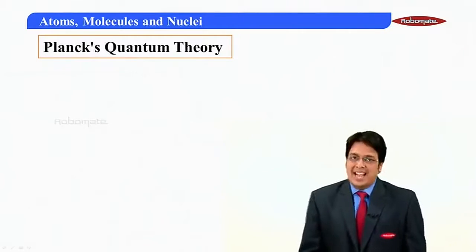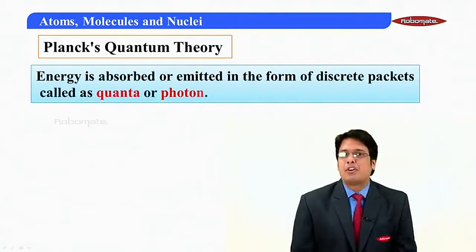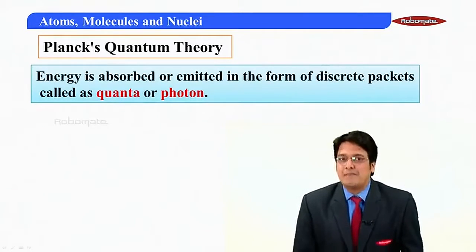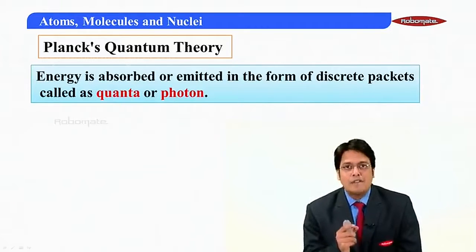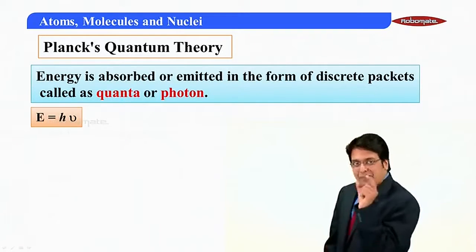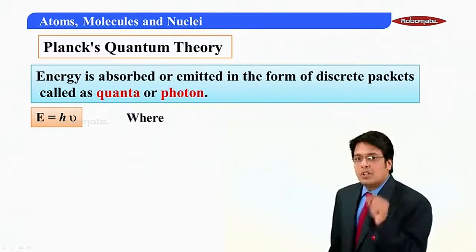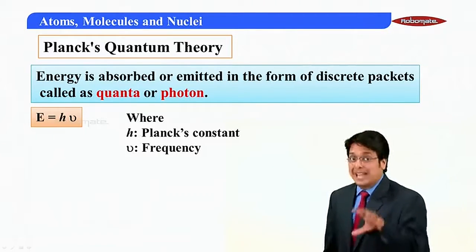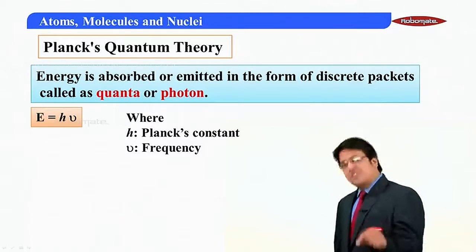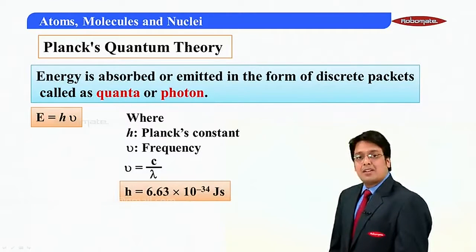Now Planck had his grip on Rutherford. He told, my dear Rutherford, energy is absorbed or emitted in terms of discrete packets called bundles or photons or quanta. For that bundle, the energy is h times nu, where h is called Planck's constant. Of course, he gave the theory. Nu is called the frequency. Energy depends on frequency. And frequency is c by lambda.